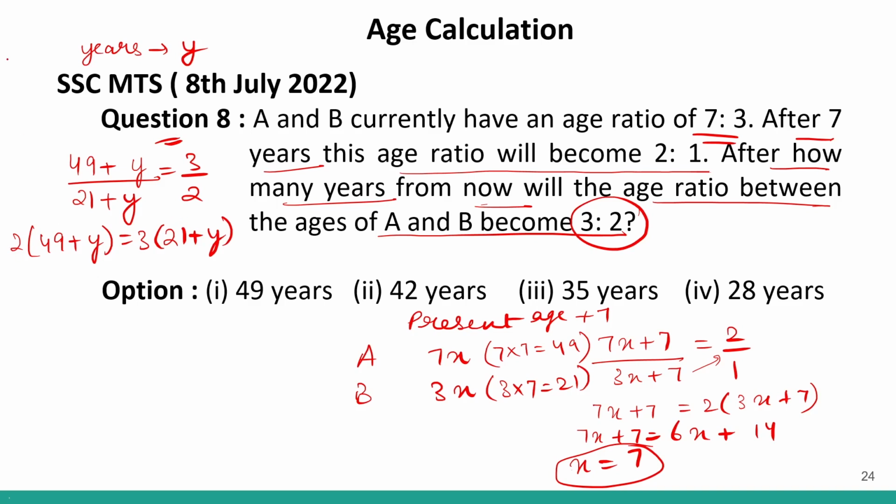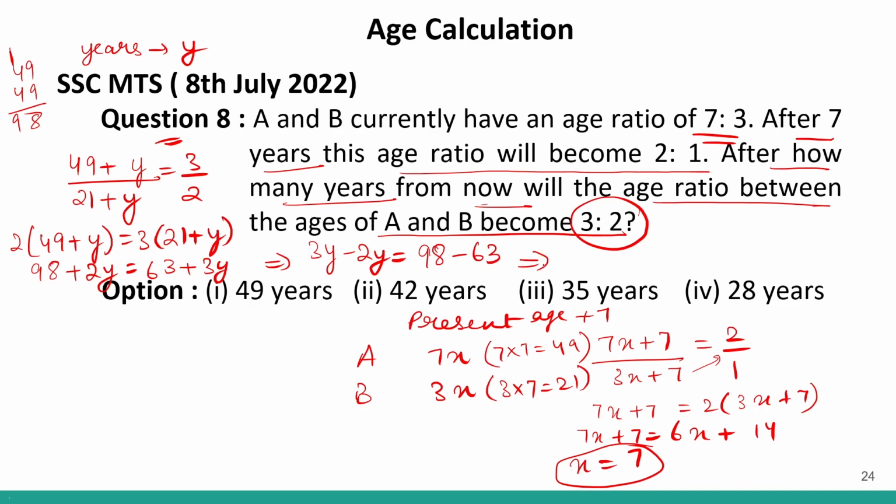If I solve this, 98 plus 2y is equal to 3 into 21, 63 plus 3y, correct? If I take 2y this side, 3y minus 2y will be equal to, I have to take 63 that side, 98 minus 63.